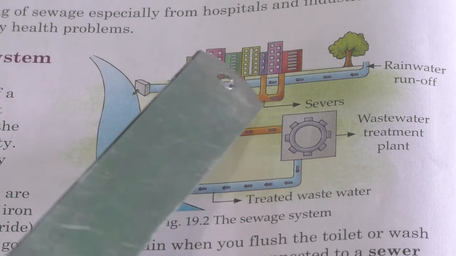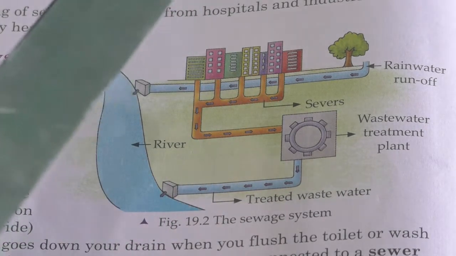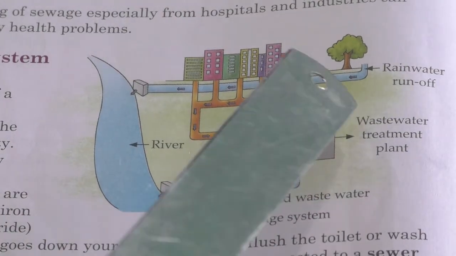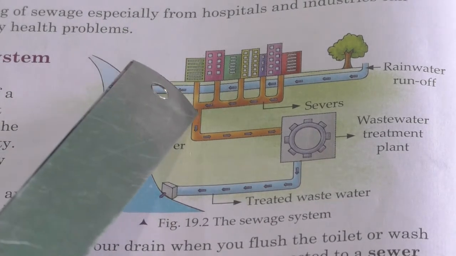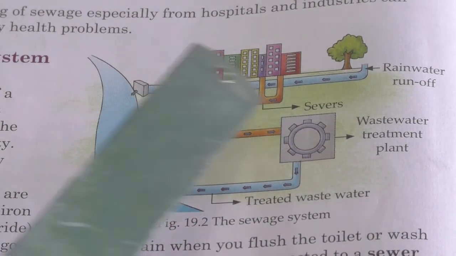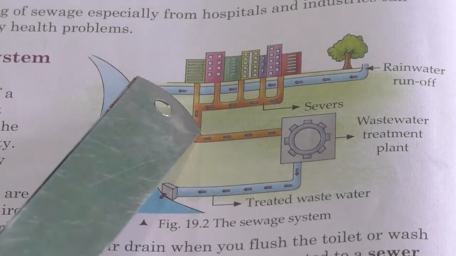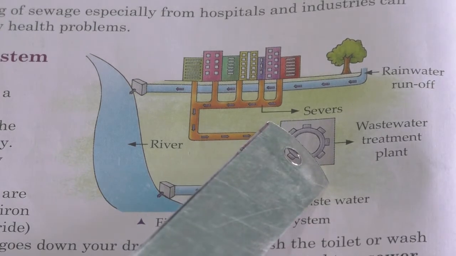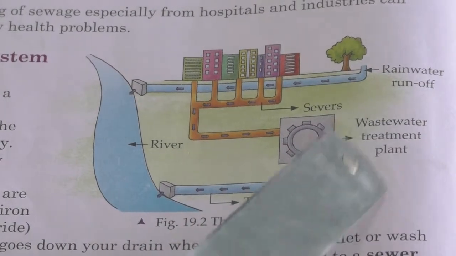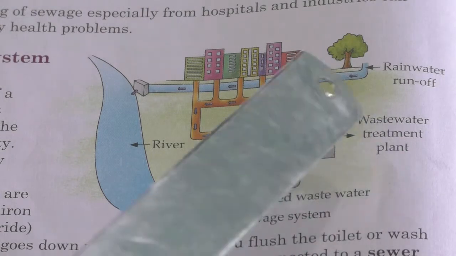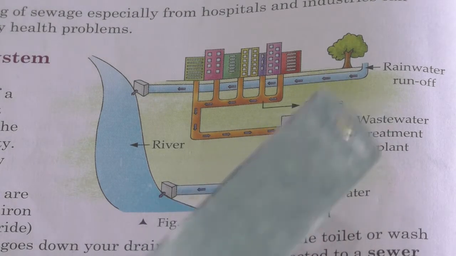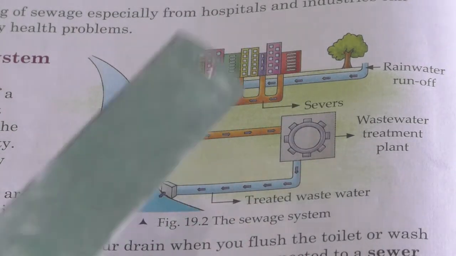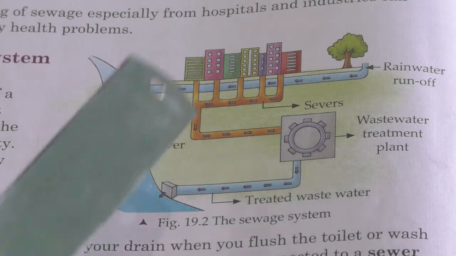So, from the small pipe it will start flowing to the larger pipes until they reach the wastewater treatment plant. From the small pipe the water is further moved to the large pipes and then it is moved to the wastewater treatment plant. This wastewater treatment plant will be located in the low lying areas. Then the sewage is treated, cleaned and released into rivers and seas.